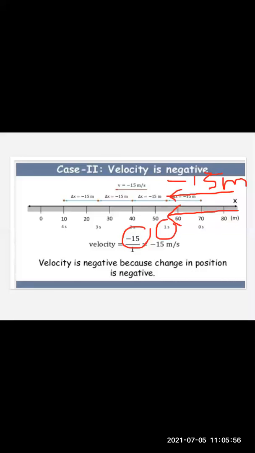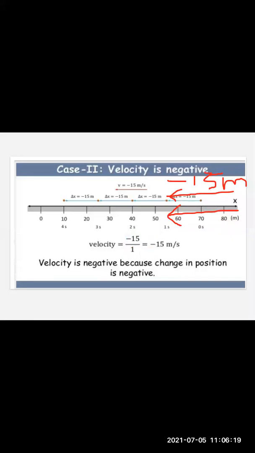We have taken the intervals in seconds, that is 1 second, 2 seconds, 3 seconds, and so on. This is the reason why we are writing upon 1 over here. So the velocity is minus 15 meter per second. Velocity becomes negative when the displacement is negative.